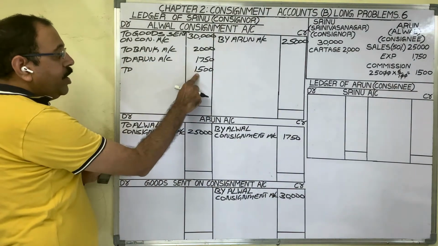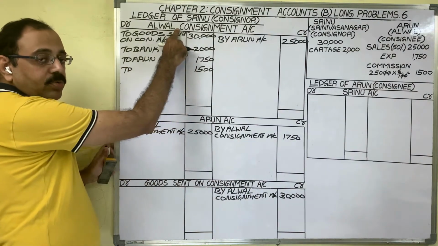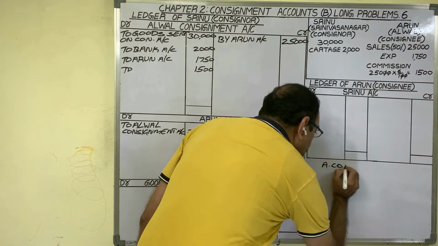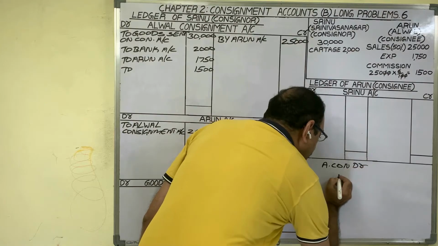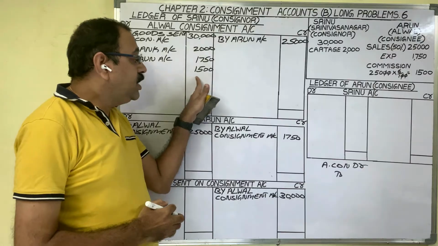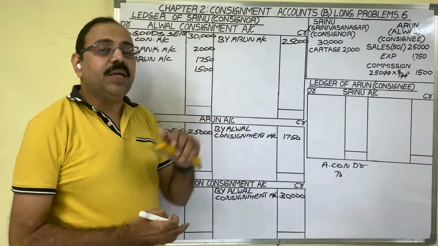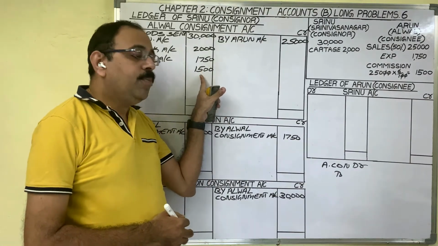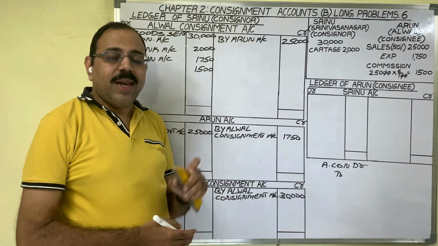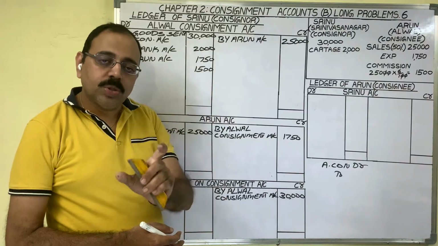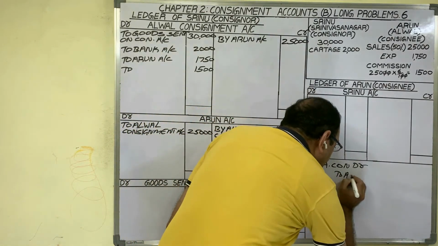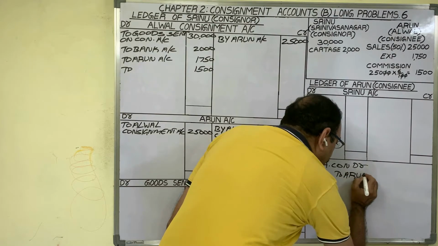If you want to debit 1500 in consignment account, while writing the journal entry, consignment account we should debit. And what to write in credit? We have to pay this commission to consignee. For this commission amount also, consignee is becoming a creditor. Creditor means liability. Liability shows a credit balance. Therefore, we should credit consignee's name, Arun account.